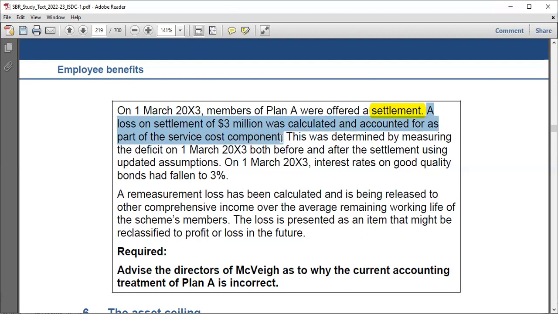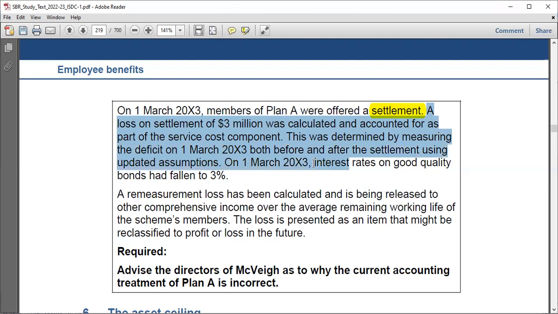This is something we usually do, no issue. If there is an issue on the settlement, I told you, amendment, settlement, curtailment, just for as part of the service cost component. This was determined by measuring the deficit on 1st March 2023, both before and after the settlement, using updated assumptions.